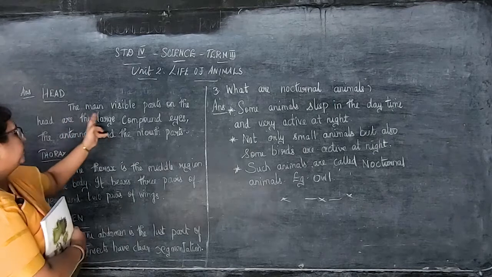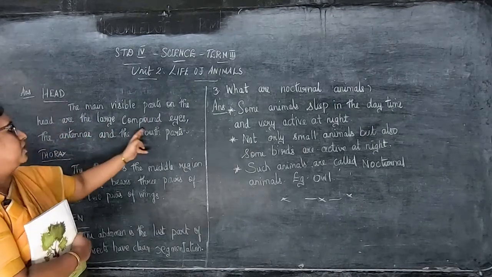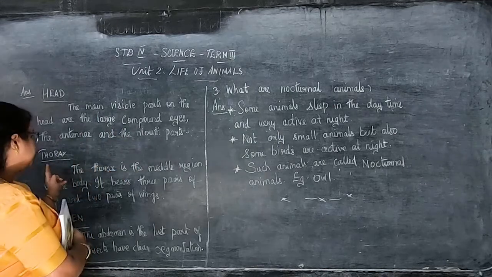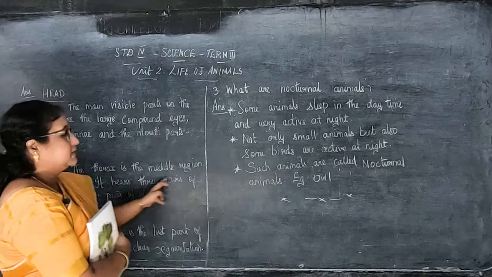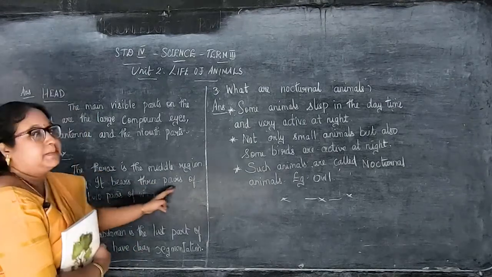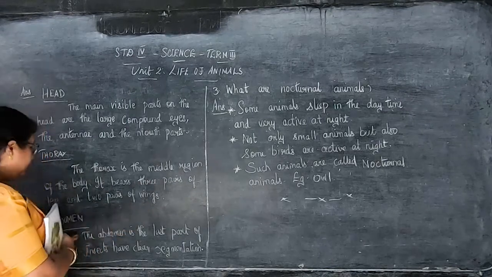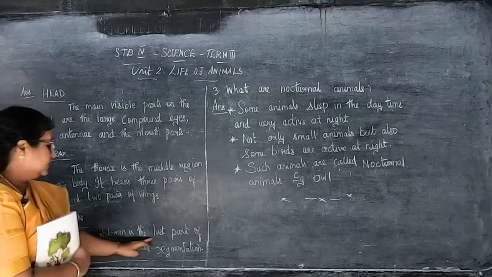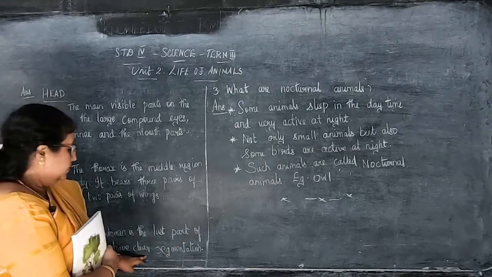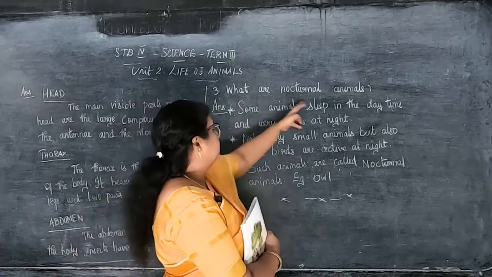So the head. The main visible parts on the head are the large compound eyes, the antennae and the mouth parts. Thorax. The thorax is the middle region of the body. It bears 3 pairs of legs and 2 pairs of wings. Then abdomen. The abdomen is the last part of the body, and insects have clear segmentation.